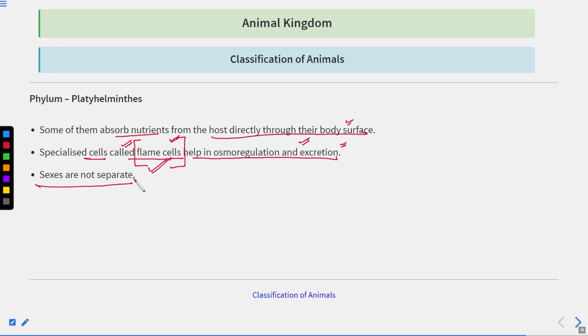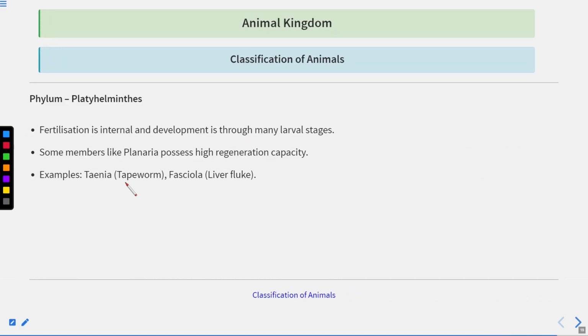Sexes are not separate, which means they are hermaphrodite. They have both male and female sex organs in the same individual. Fertilization is internal, no external fertilization. Fertilization takes place inside their body only, and the development is through many larval stages.